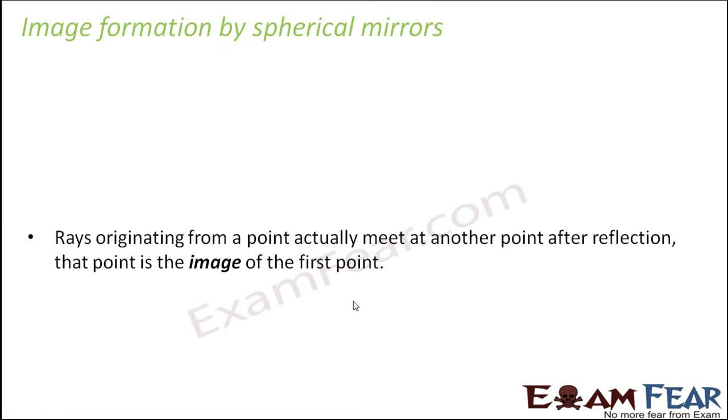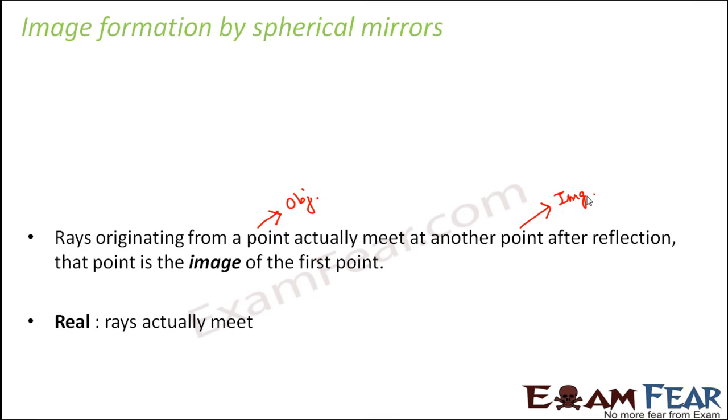So now let us talk about image formation by spherical mirrors. In plane mirrors we already saw that the point where the reflected rays meet is where the image will be formed. The concept remains the same even with spherical mirrors. Here also the rays originating from a point meet at another point after reflection. The point from where the rays originate is the object, and the point where the rays either meet or appear to meet after reflection is the image.